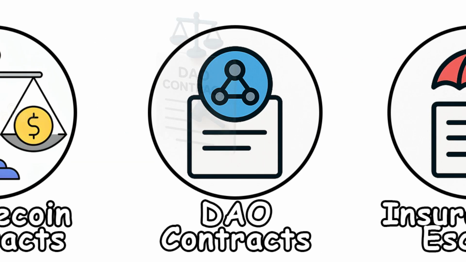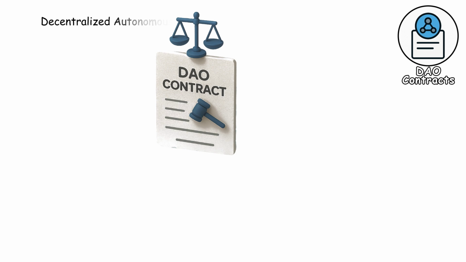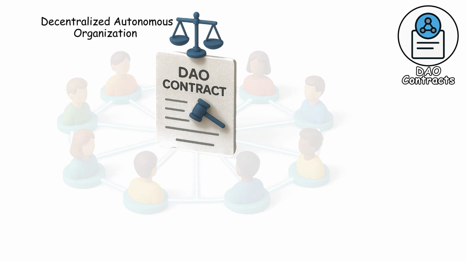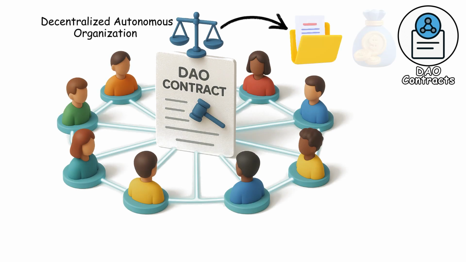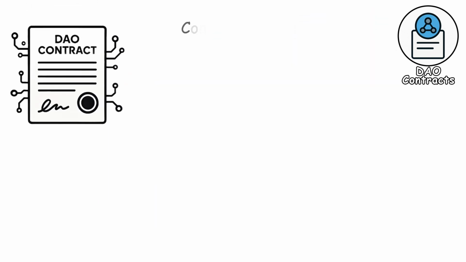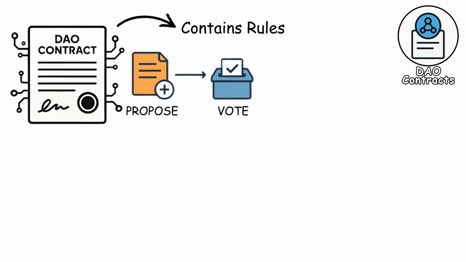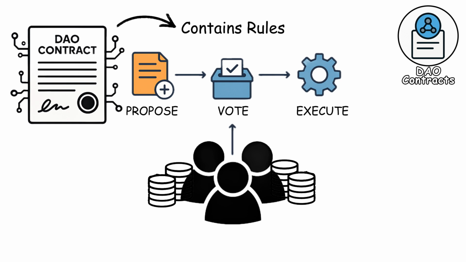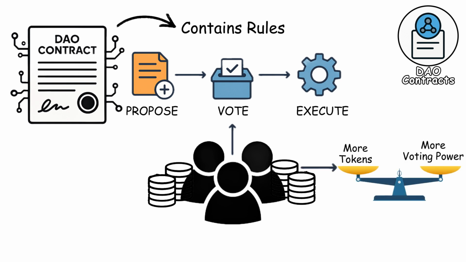DAO contracts. DAO contracts, or Decentralized Autonomous Organization contracts, enable groups of people to govern projects and funds collectively without centralized leadership. A DAO contract contains rules for proposing, voting, and executing decisions. Token holders usually receive voting power proportional to the number of governance tokens they own.